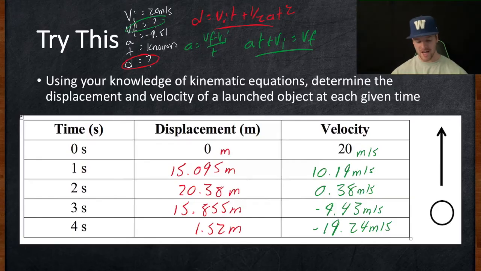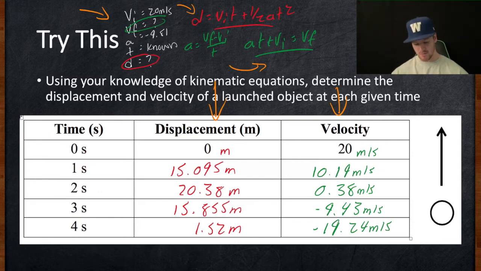Okay, so here are the answers. What I'm hoping you did off the start was list your variables, VI, VF, A, T, and D. I found that we don't have displacement, we don't have velocity. The equation to solve for displacement is right here. It's the one without VF. And the equation to solve for VF without displacement is right there. Use those to fill in these columns, and these were the numbers that I got.